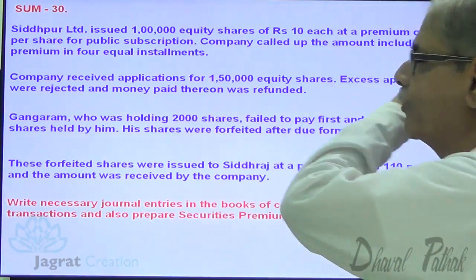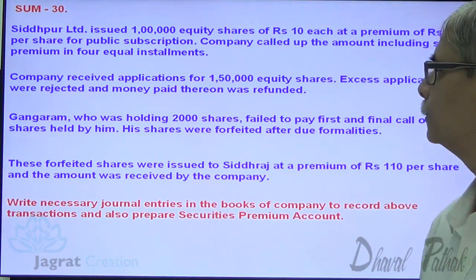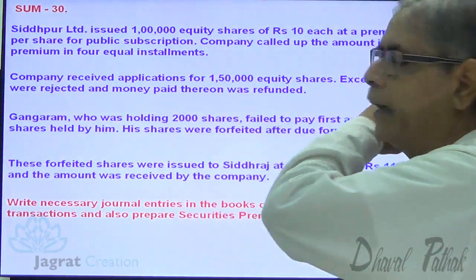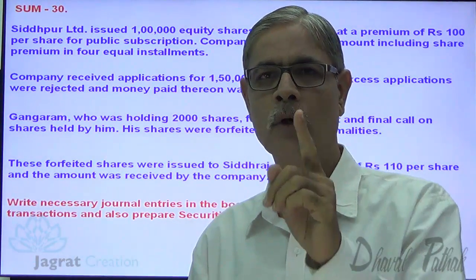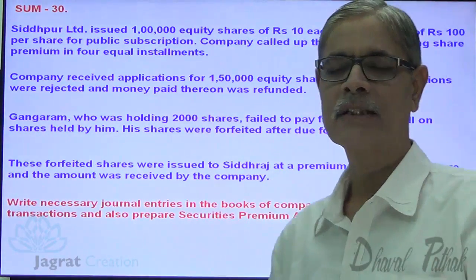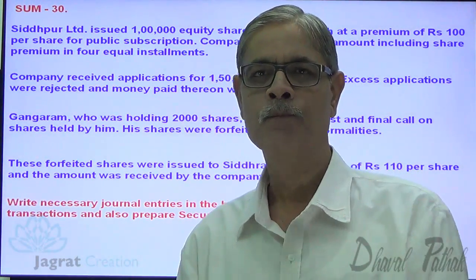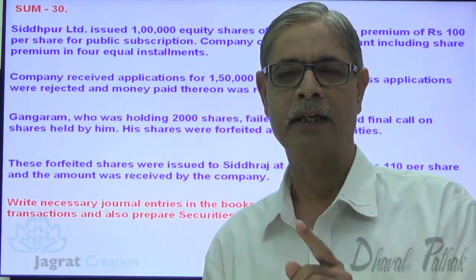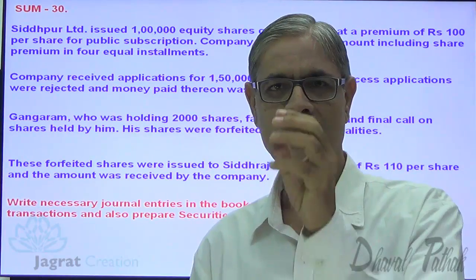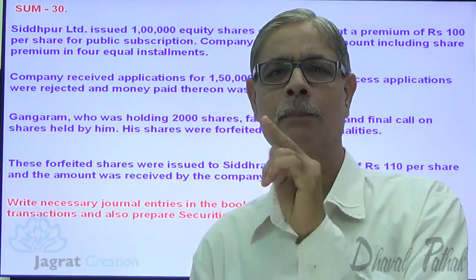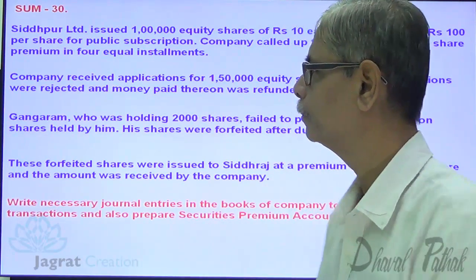Company received application for 1,50,000 equity shares. Excess application money were rejected and the money paid up there was refunded. Now how many shares company intended to issue? 1 lakh. How many applications are received? 1,50,000. What are the excess applications? 50,000. That excess application which are rejected, so money received thereon at the rate of 27.5 has to be refunded.